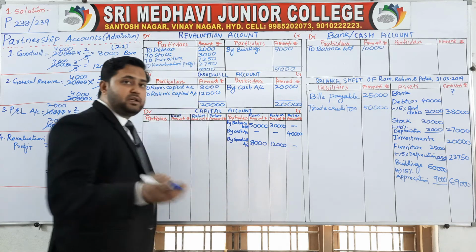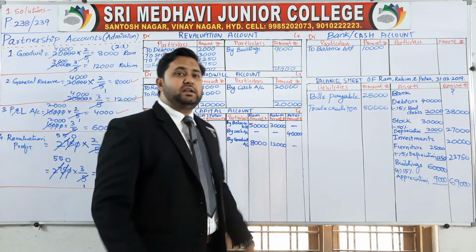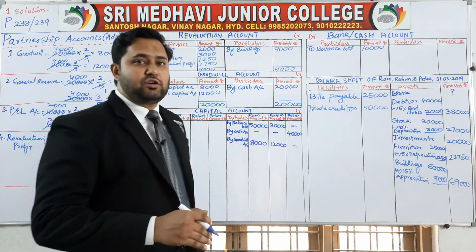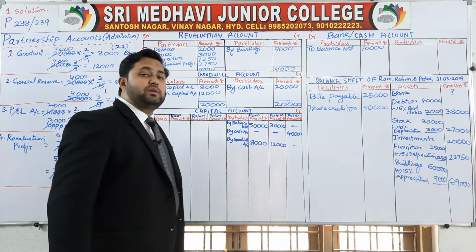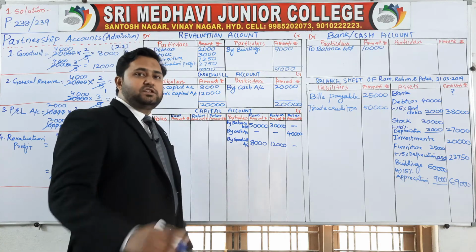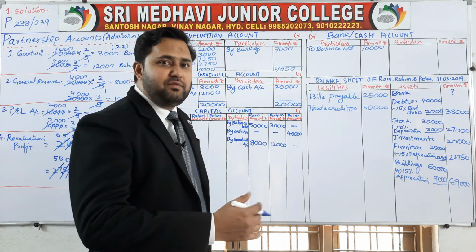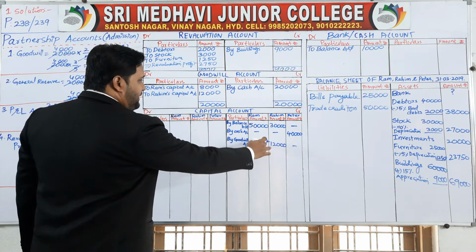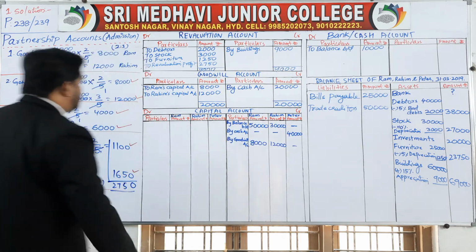As he is a new partner, he only brings the goodwill, so Peter won't get anything. He is the new partner, he only brings the goodwill, and the two old partners, Ram and Rahim, distributing the goodwill between themselves. By goodwill, Ram 8,000, Rahim 12,000, Peter dash.